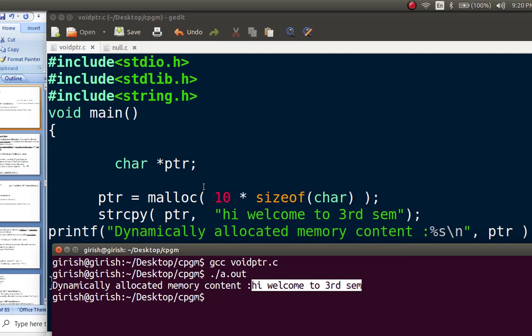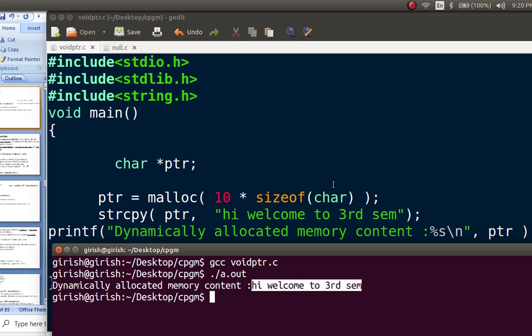Okay, without defining any fixed amount of array size, you just used dynamic memory allocation with the help of the malloc function. What is the size? Size is 10 bytes. Why 10 bytes? Because the data type is what?